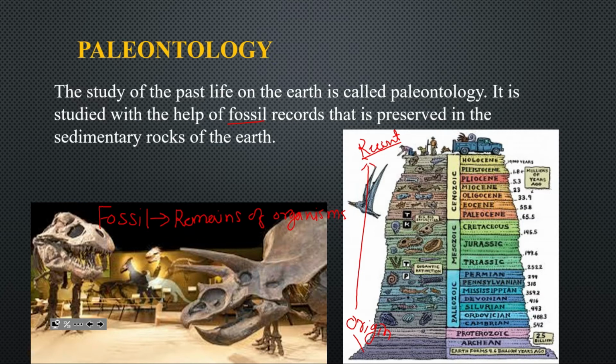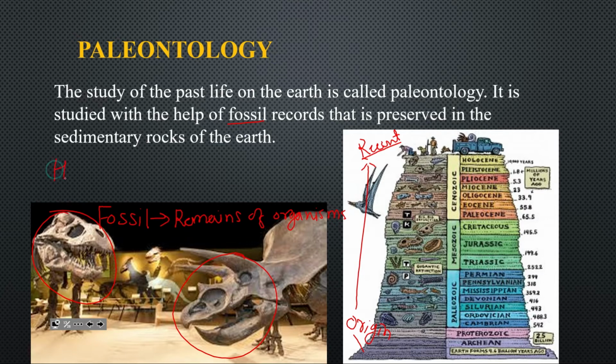For example, here you can see remains of organisms, dinosaurs. These are the dinosaurs. There were so many animals like trilobites. So many animals were there during the whole life of Earth. The study of those animals is paleontology. So what do we study of them?